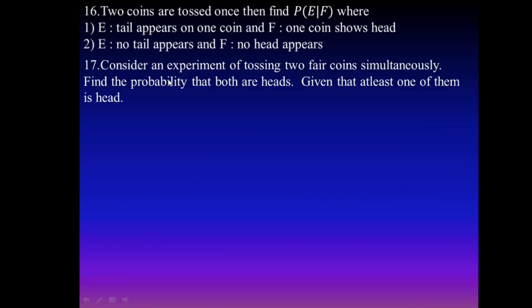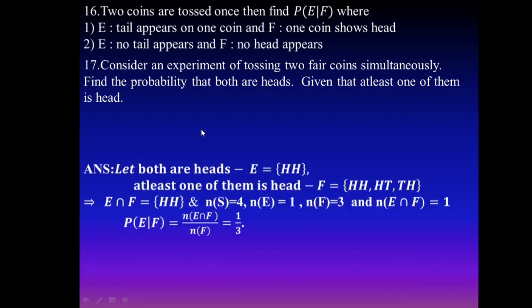And the 17th one. Consider an experiment of tossing 2 fair coins simultaneously. Find the probability that both are heads, given that at least one of them is a head. Here find the conditional probability of E, where E means both are heads, given that at least one is a head, F. That is, E given F.